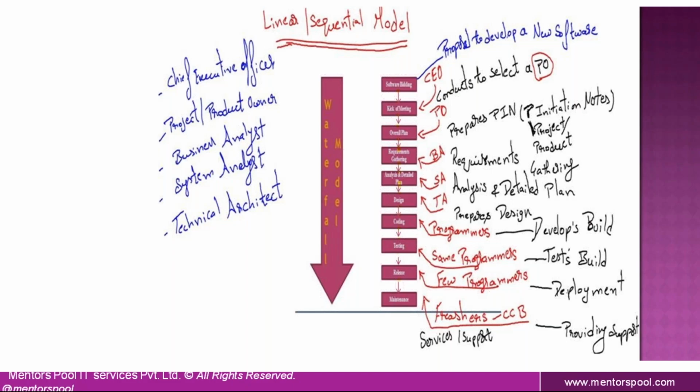Once the kickoff meeting is completed, the project owner is selected. For now, let us assume that we got the proposal to develop a new software that is a project-based software. So the CEO, after conducting the kickoff meeting, selected the PO, the project owner. Now the project owner is going to be involved in the next phase, called overall prep. The project owner is going to initiate the nodes. We call them project initiation nodes. If it is a product, we call them product initiation nodes.